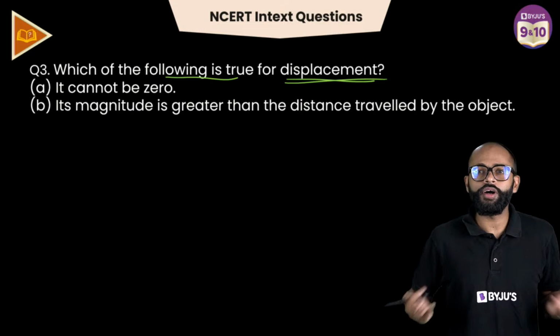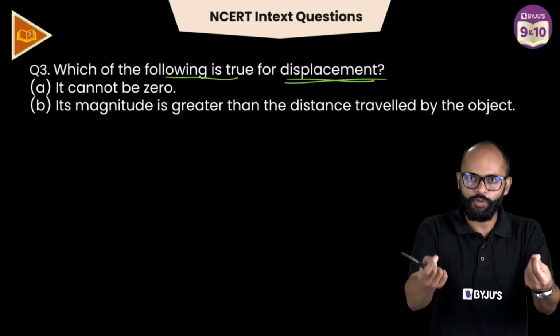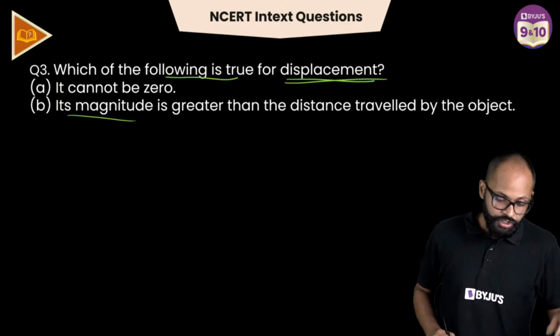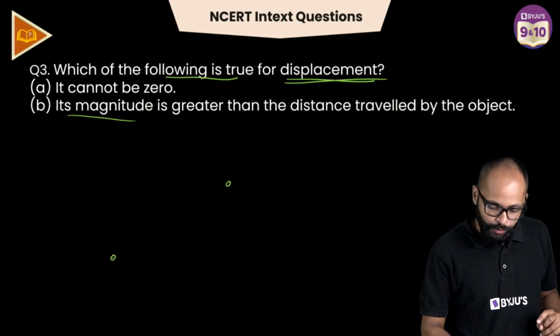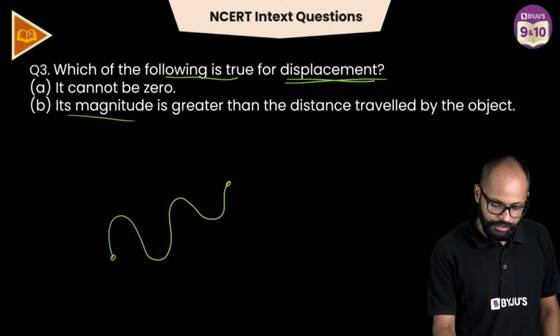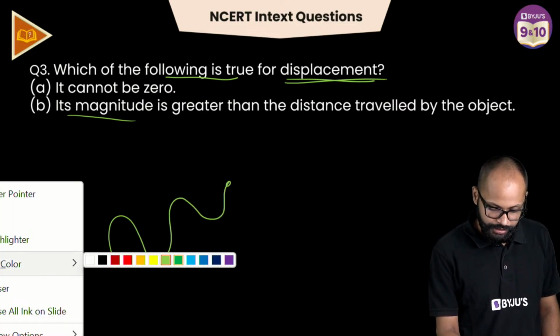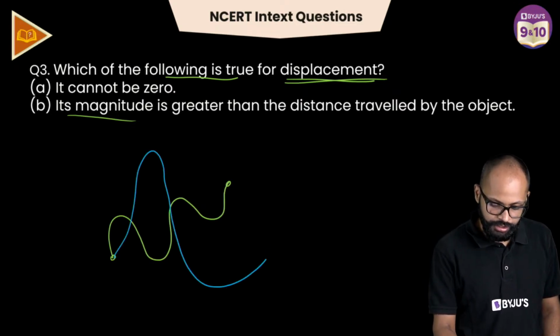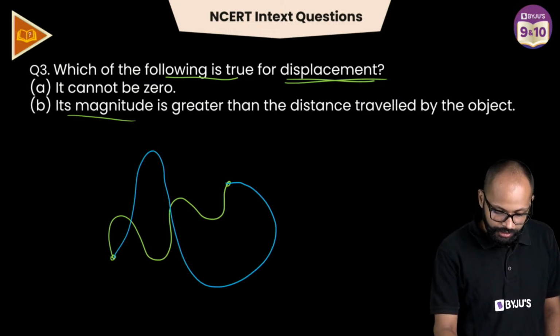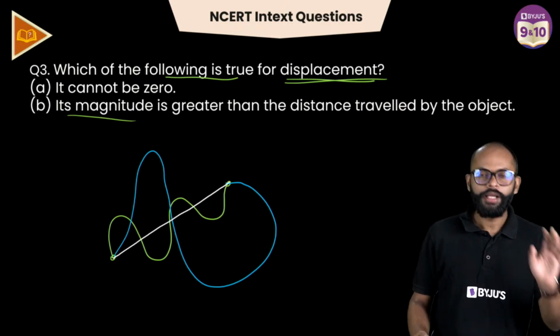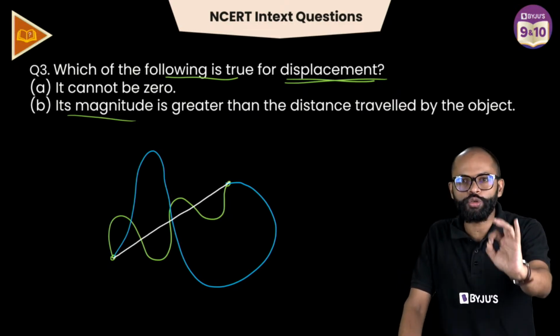Displacement cannot be 0? It can be 0 if the initial and final positions are the same. Second, magnitude is greater than distance? No. If you take 2 points, distance can be this, distance can be this also. Displacement is also a length.